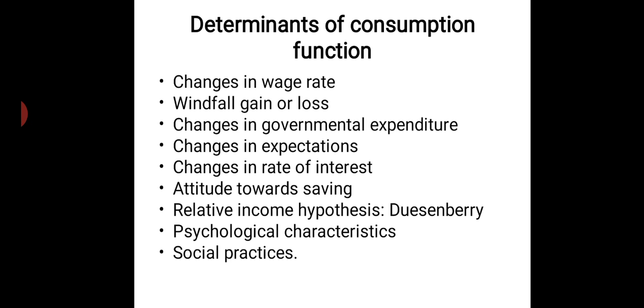Just like the demand schedule, where we said that one factor is price expectation. An example is gold. When the price of gold increases, or suddenly there is a small dip in the gold price, what happens? We run towards the shops and buy it and stock it. We feel that this reduction will never happen in the coming 10 years, that this is the best reduction so far. Let's rush and buy it, is what we think. So there are changes in expectations of prices, or changes in expectation of the whole economic condition.